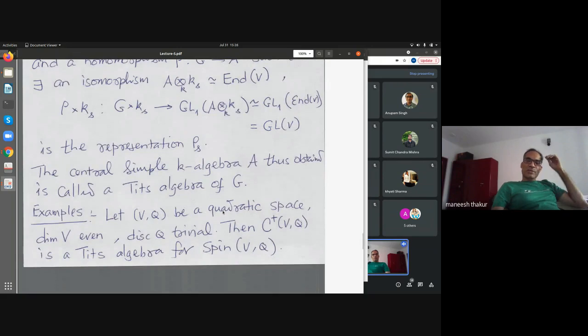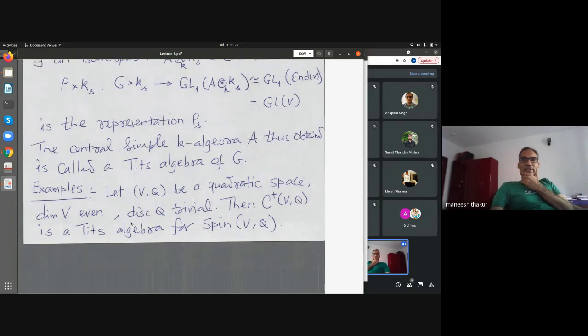So examples of this are, I'm not computing these examples. This is just there for you to know, and you can look up references at the back of the lecture. If I take a quadratic space of even dimension, assuming the discriminant is trivial, then the even Clifford algebra breaks up as a product of two central simple algebras. Typically, they are denoted by C plus V,Q and C minus V,Q. Either of them, I just chose C plus, I could have written C plus-minus here, is a Tits algebra for the spin group.